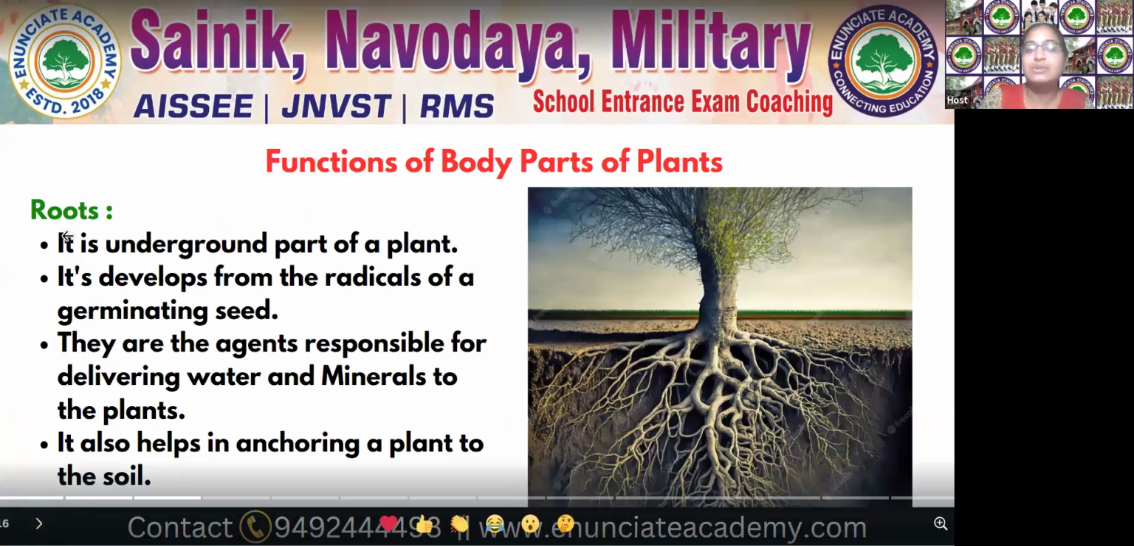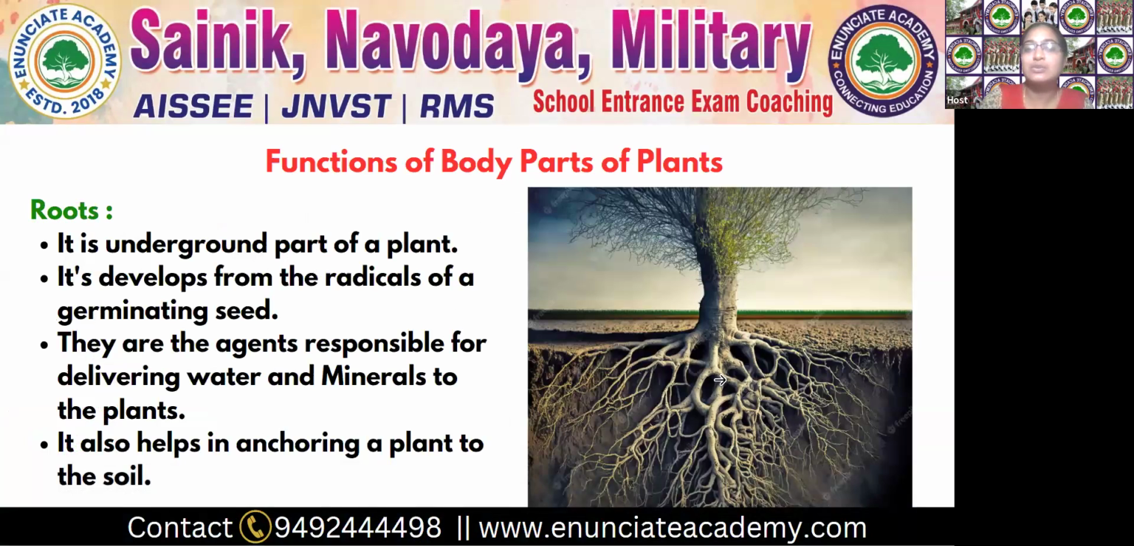The first one is the plant root. It is the underground part of the plant, underneath the soil. Children, it develops from the radicle of a germinating seed. The roots develop from the radicle of the germinating seed, and they are the agents responsible for delivering water and minerals to the plants.